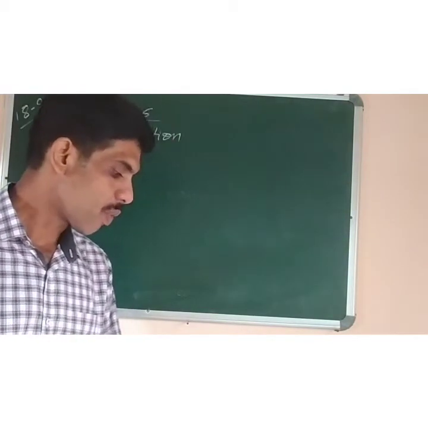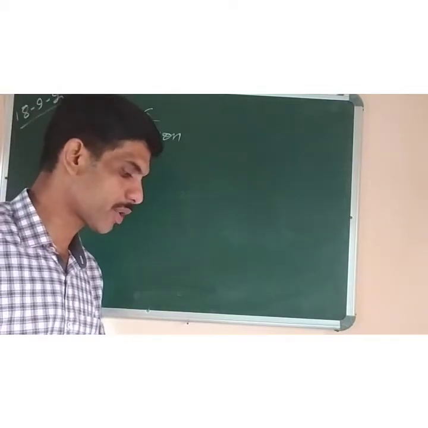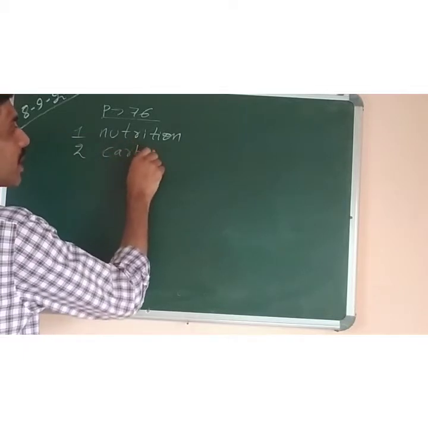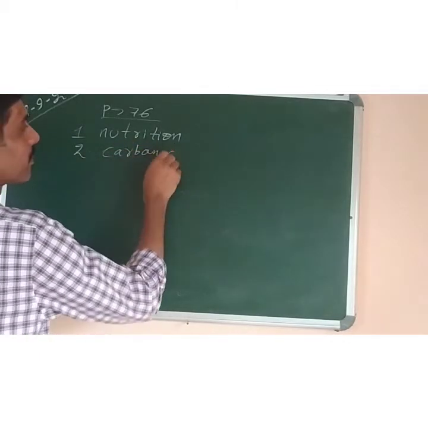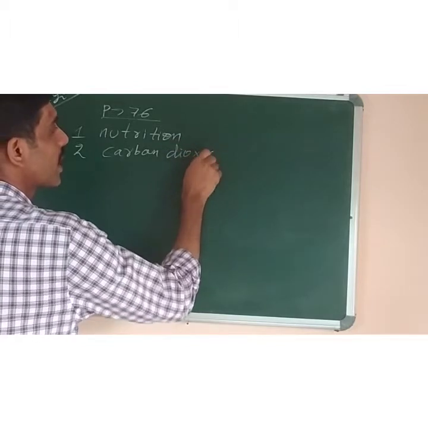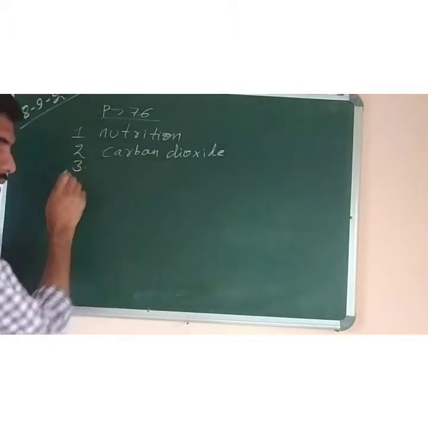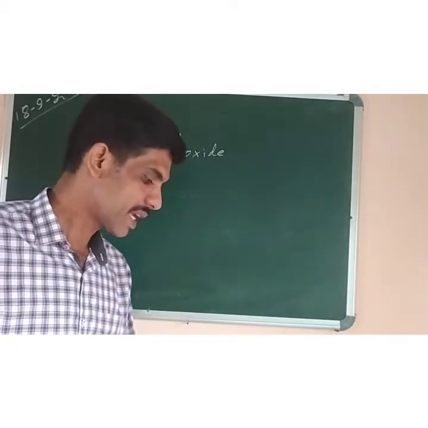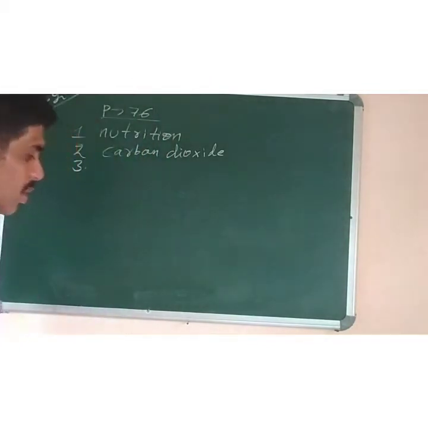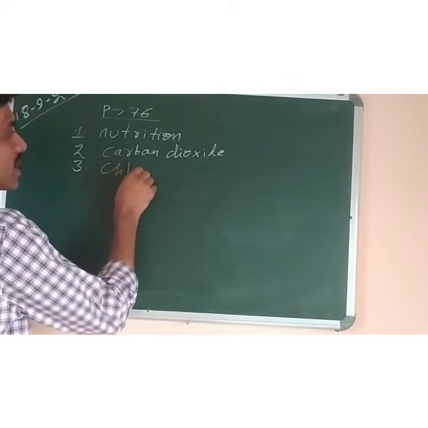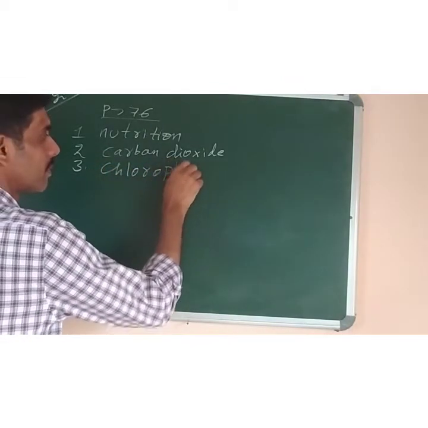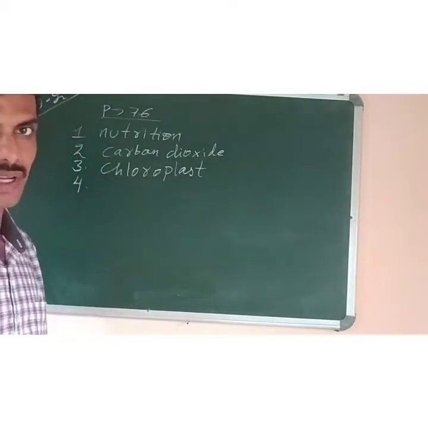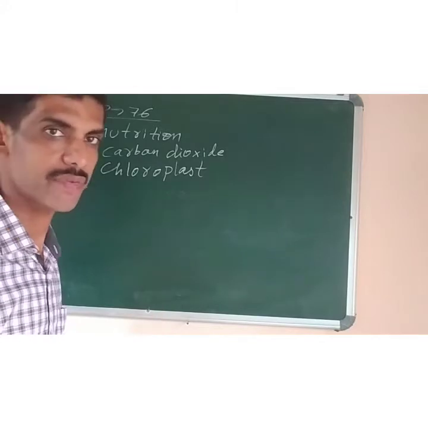Number 2, water and carbon dioxide are the raw materials for photosynthesis. Carbon dioxide, not oxygen. Oxygen is not a raw material. Oxygen is a byproduct. So water and carbon dioxide are the raw materials for photosynthesis. Number 3, the chlorophyll pigment is present within the organelles called chloroplast. So the answer is chloroplast. Chromoplast is an incorrect answer. Chromoplast gives color to flowers and fruits.